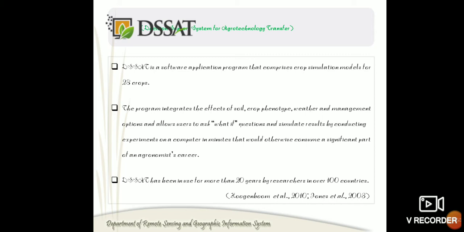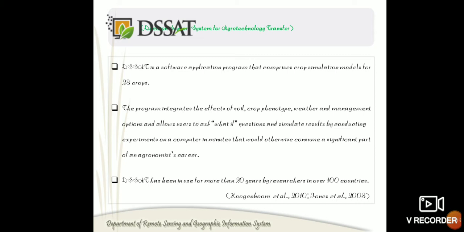Next we'll see some crop models which are in usage. First one is DSSAT. It is a Decision Support System for Agrotechnology Transfer. It is nothing but a software system that comprises crop simulation models of about 28 crops.